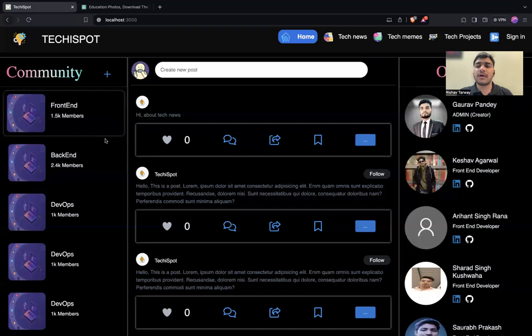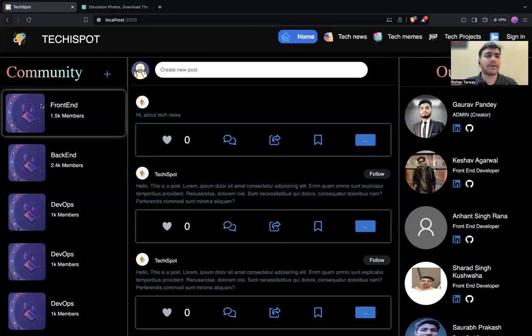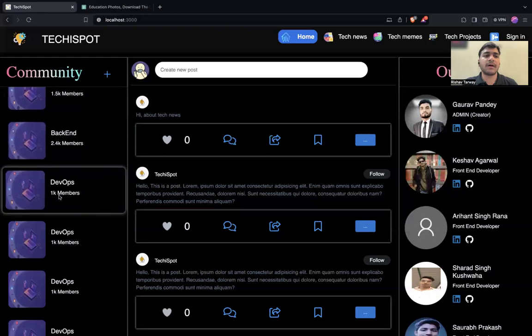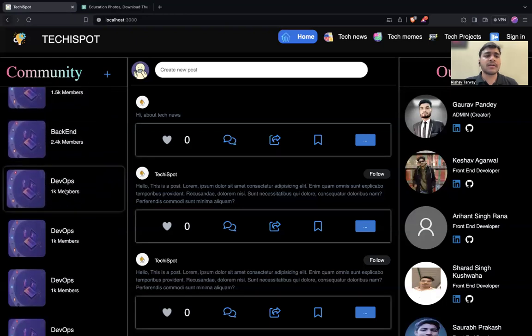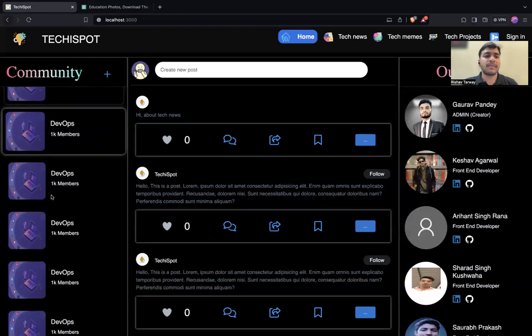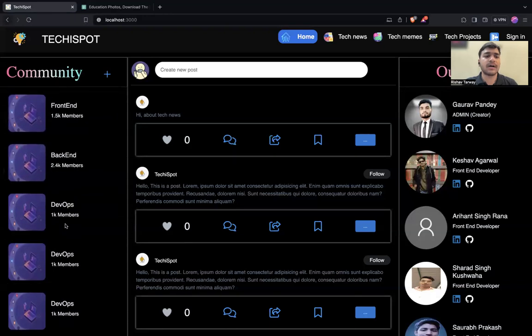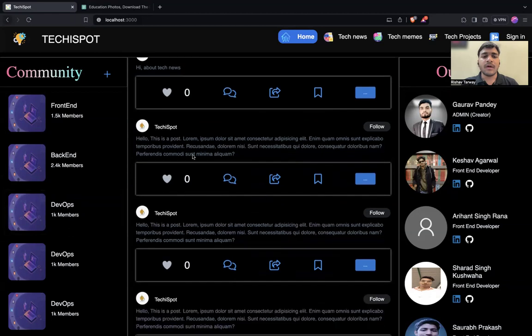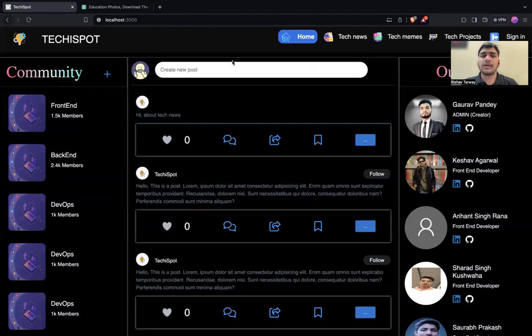The features we are talking about currently: the home page has the functionality of a community, where different people can join a community based on their interest, for the front end, back end, DevOps, and so on. It is currently hard coded, and the other communities we are working on will be implemented soon. I have discussed the news section.